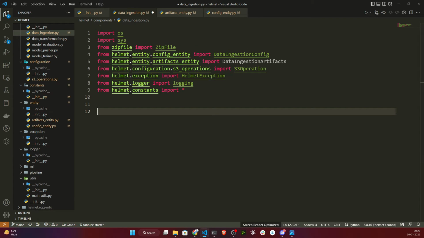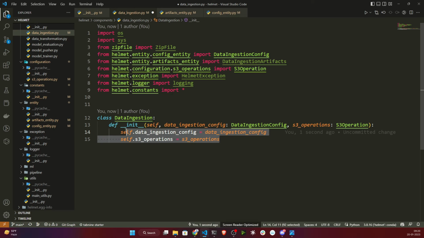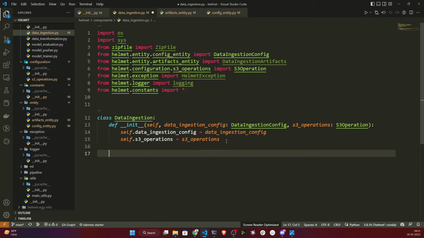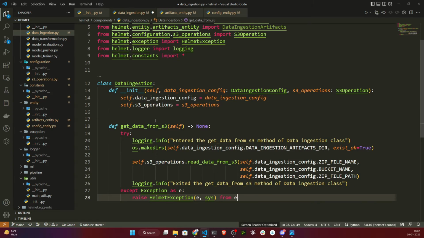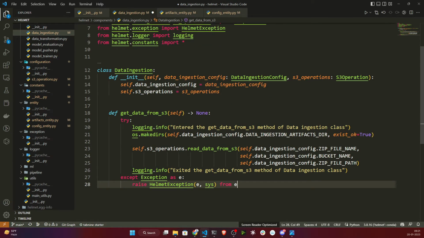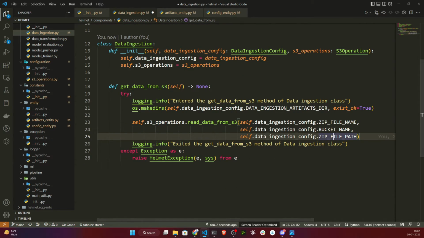Now let's open my data ingestion and define our data ingestion class first of all. So guys, this is my data ingestion class. Here I'm initializing my data ingestion configuration and S3 operation, these two classes, as class variables. Inside that I will be creating some methods. The first method would be get data from S3 bucket. This method is responsible for downloading the data from your S3 bucket. Basically you just need to pass your bucket name, where it will download, and what the file name is inside the S3 bucket. These are the information you need to provide, and it will automatically download from there.